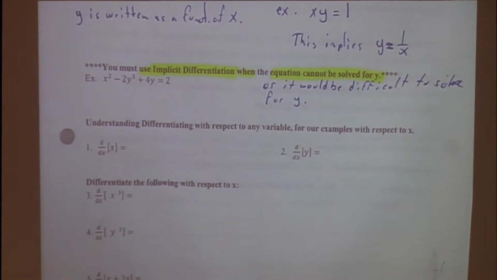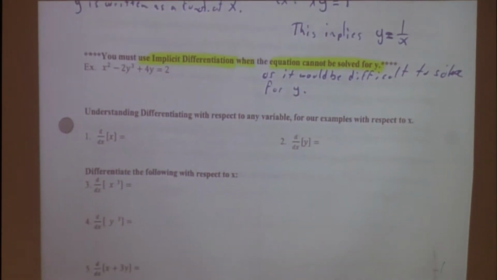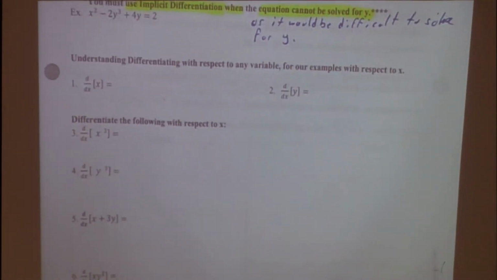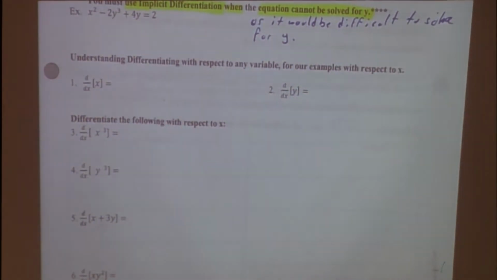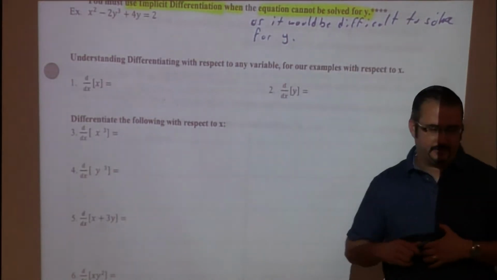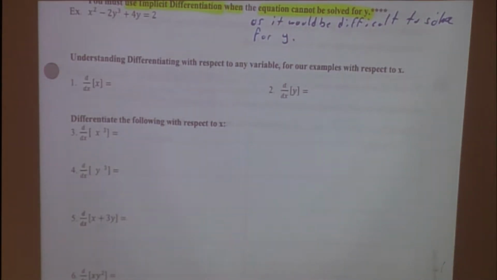Okay, are we good? Alright, this is very important, especially for the upcoming lessons that we're going to do next week. You have to know how to do implicit differentiation, and it might seem a little weird right now at the beginning, but hopefully it's not too bad, okay? So just try to follow along, and if you're a little bit lost at the beginning, I'll try to simplify it, and it'll make a little bit more sense as we go through it, okay? So don't just give up and get lost on it. Just stick with me, okay?